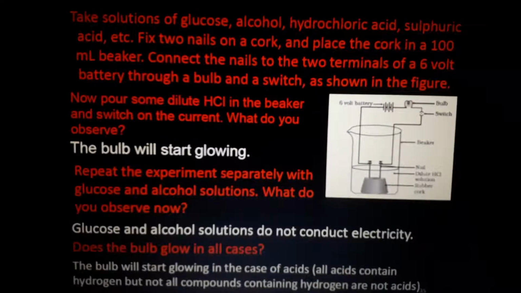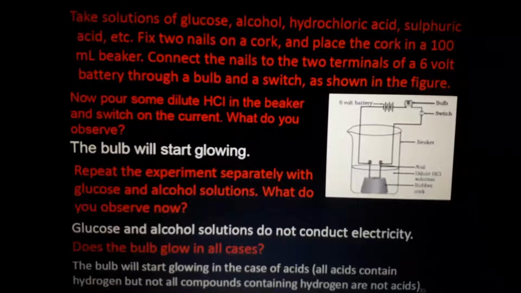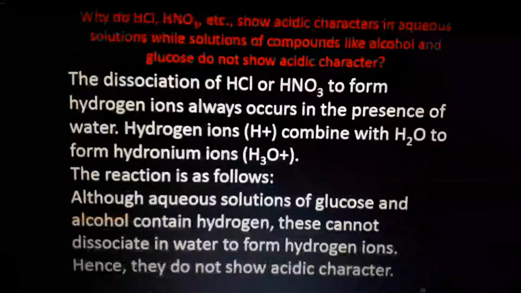We already studied this particular example where electricity is passed through the wire. If this is pure water, it won't conduct electricity. Actually, pure water does not conduct electricity. We will discuss that in the later part. To conduct electricity, a liquid must release H plus ions. That's why we cannot say that glucose and alcohol are acidic, because they don't release H plus ions even though they have hydrogen. This is a very important and very twisty question, that's why I am explaining this much. Anyway, I will give the notes of all these things, but go to the next part.